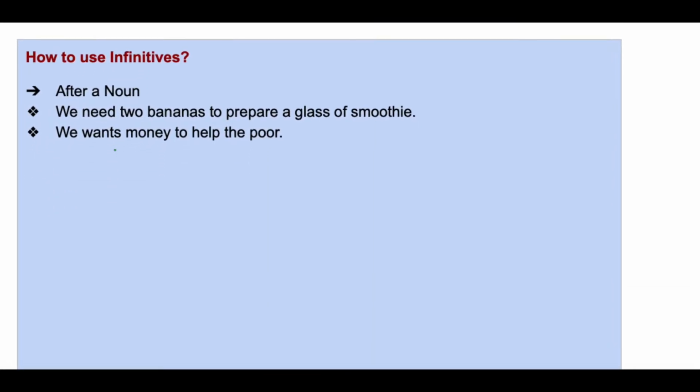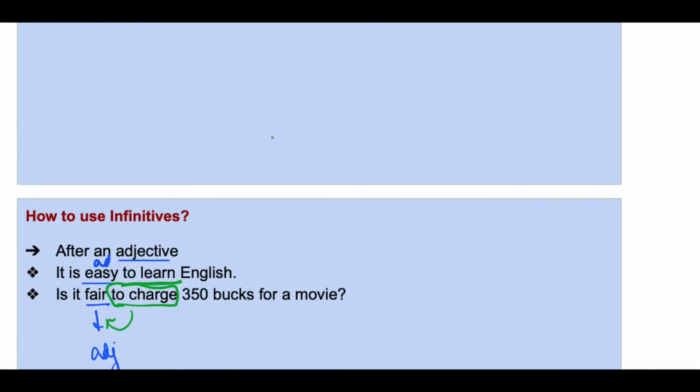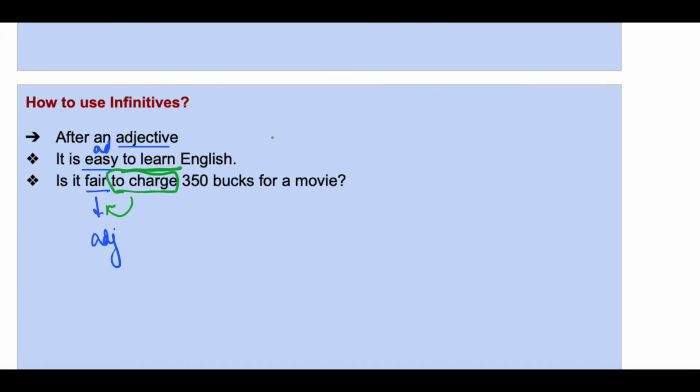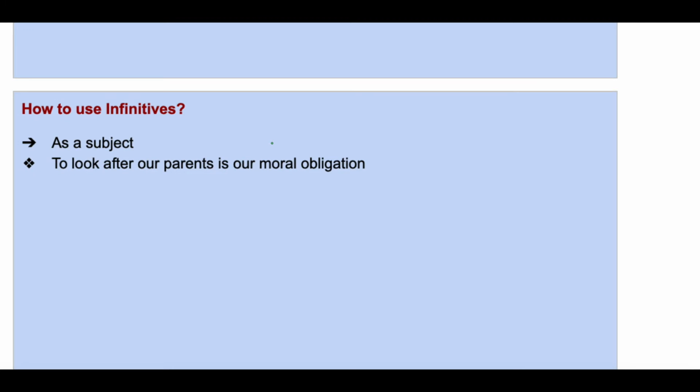Okay. Next. You can use infinitives after a noun. We need 2 bananas to prepare. Bananas, this is a noun. And to prepare, this is the infinitive. Okay. To plus V1. We want money to help the poor. So here money is what? Money is a noun. And to help is your infinitive. Okay. So infinitives can come after a verb, after an adjective, after a noun.